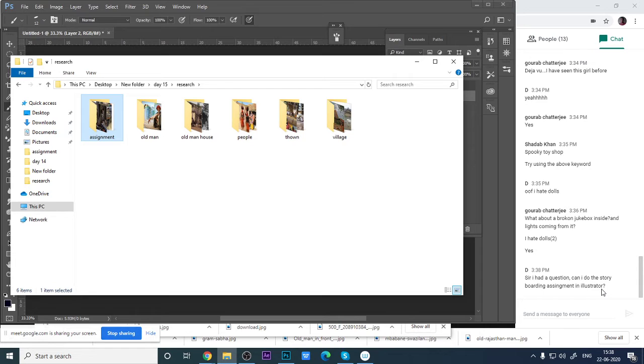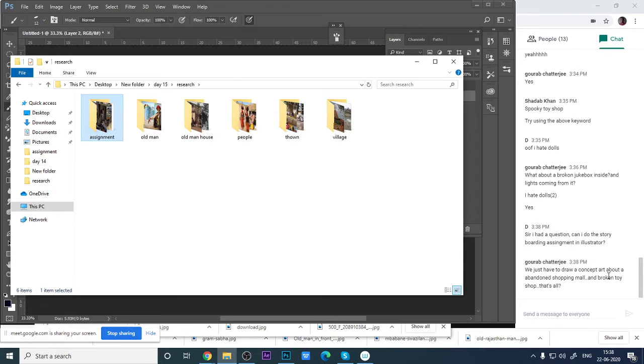Do you have any pen tab? If you have a pen tab, you can use Photoshop. Today is the Photoshop class, so I cannot give you permission to work with this.